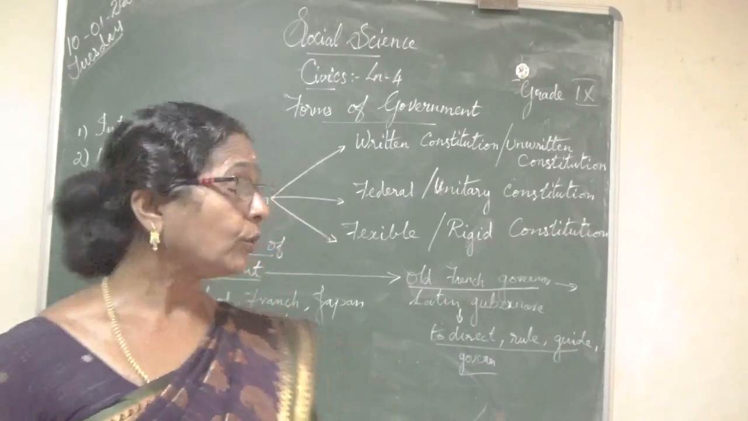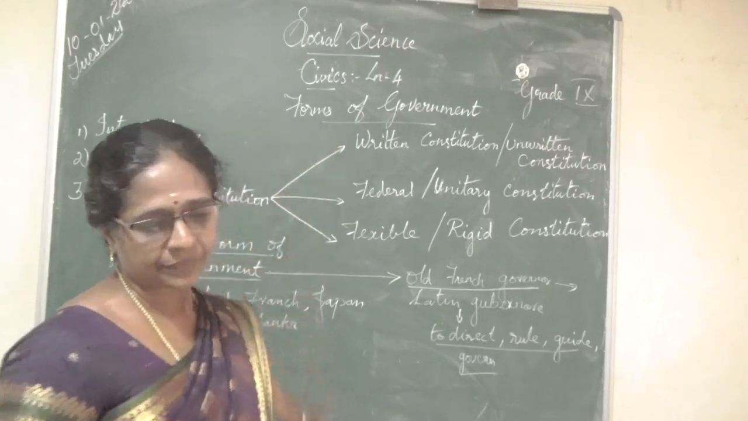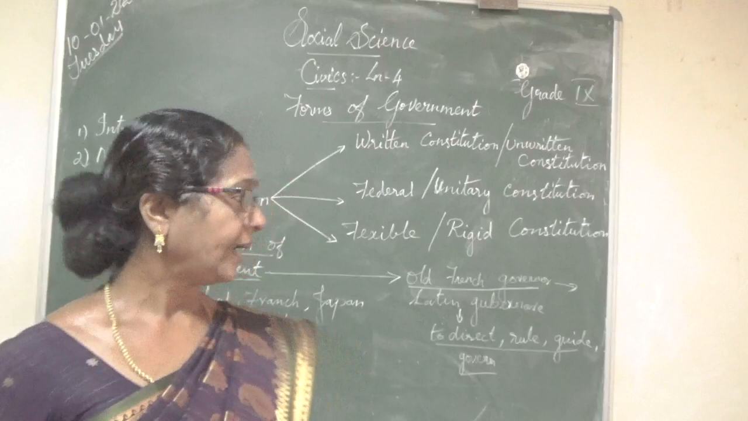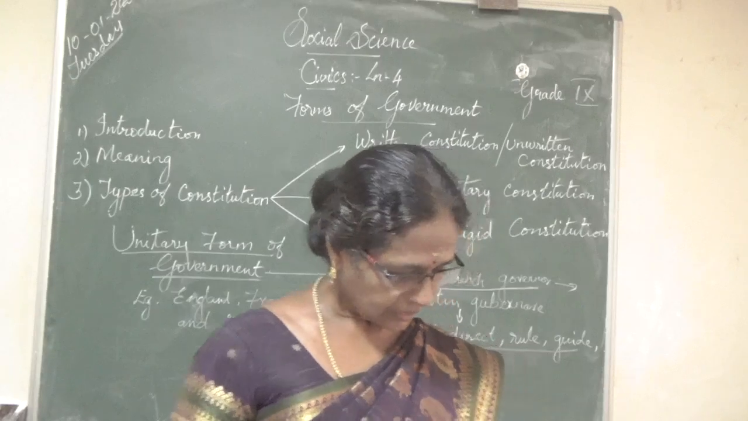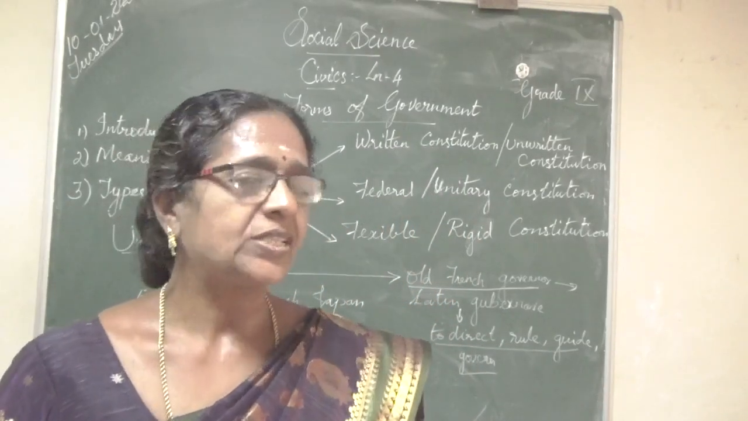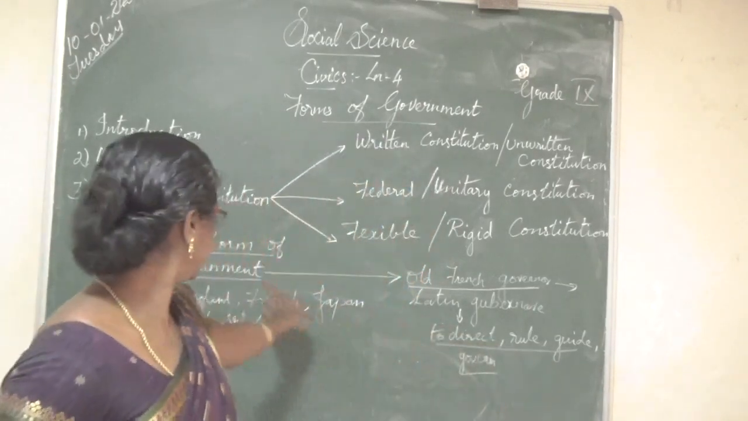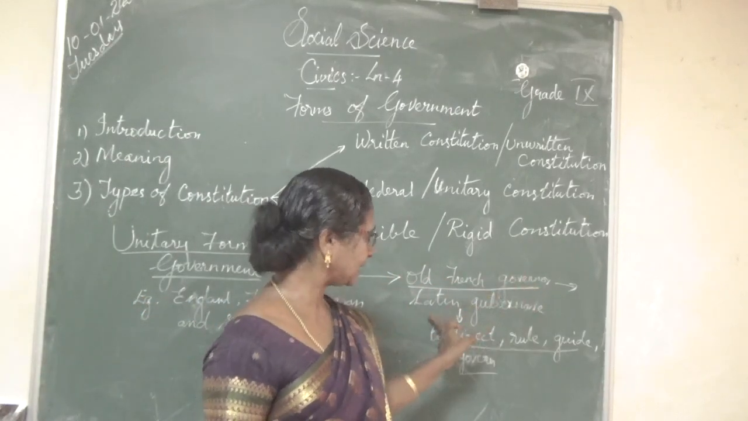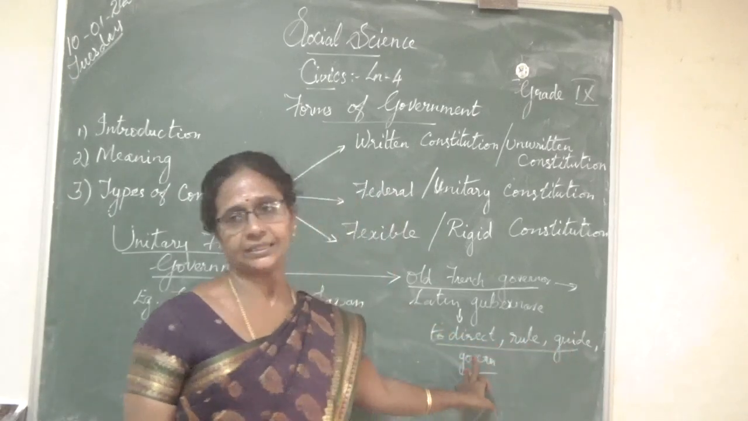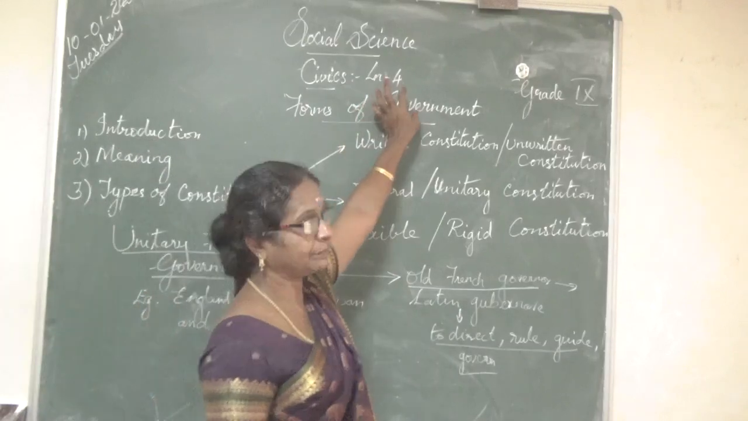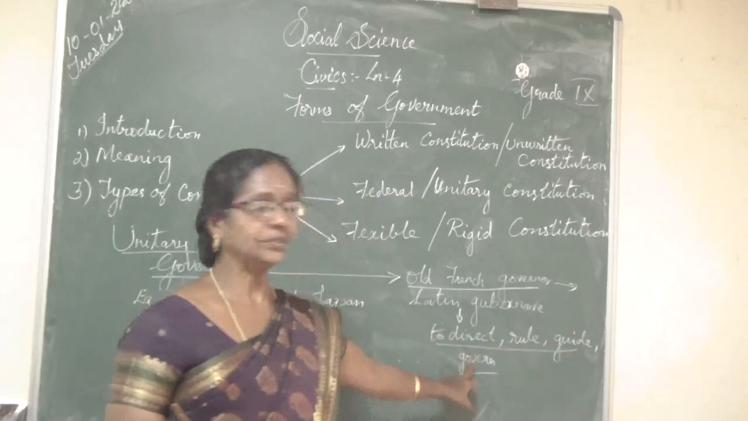Okay. Do you know what's the meaning for forms? Forms means types. Are you clear? Types of government. Next, before that, what do you mean by government? The word government is derived from the old French word governer, derived from the Latin gubernare. That is, government means to direct, to rule, to guide and to govern.